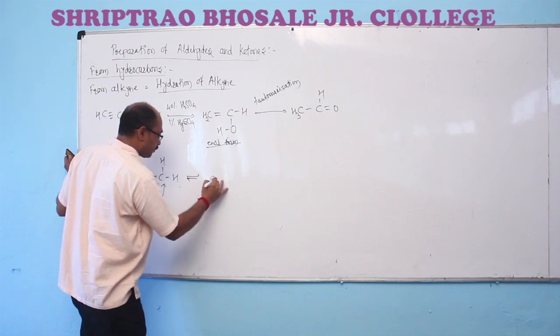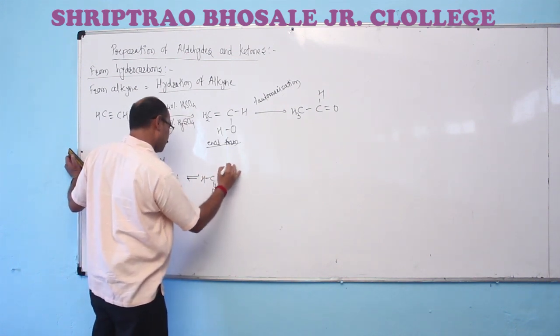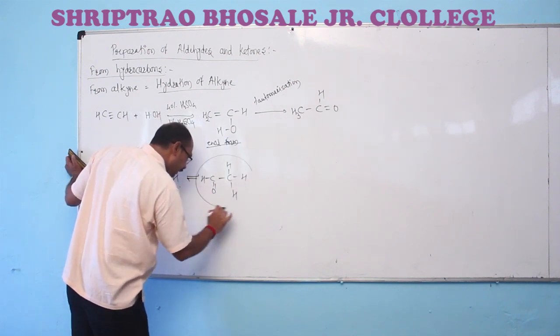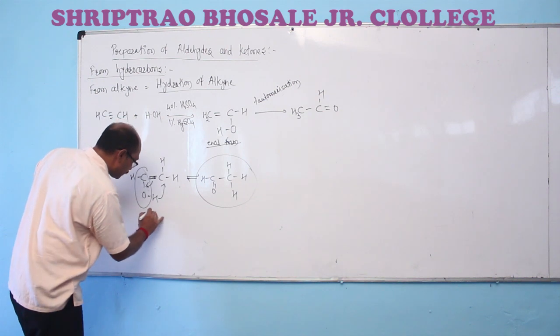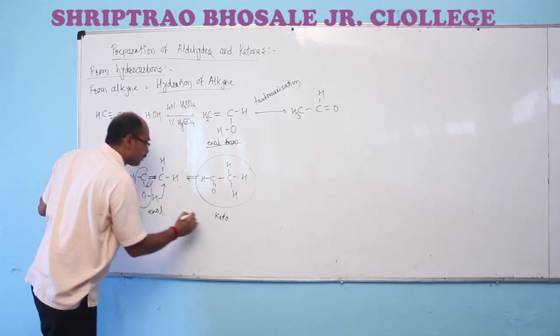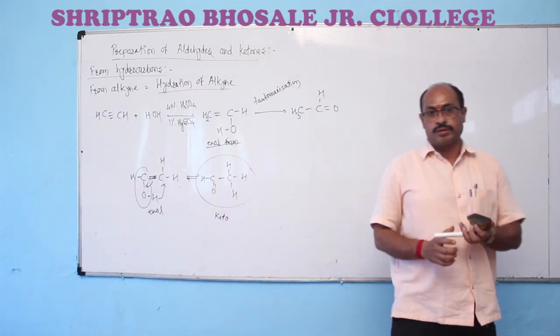This involves formation of the corresponding aldehyde. This involves the conversion of enol to keto form, which is known as the method where the enol form is converted into keto form.